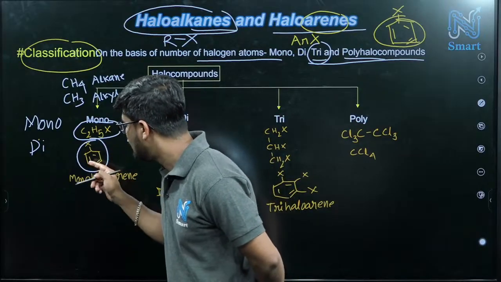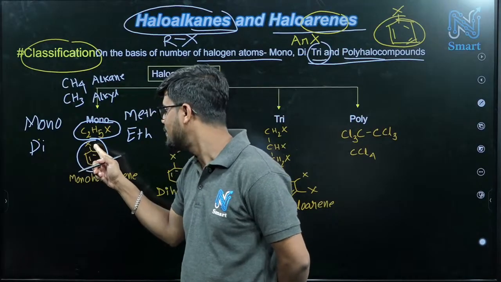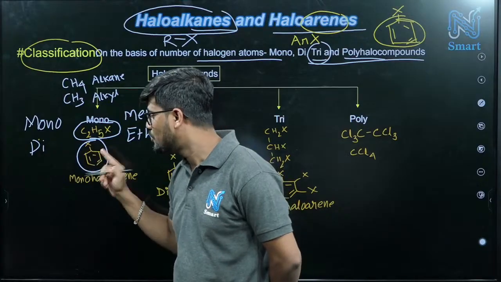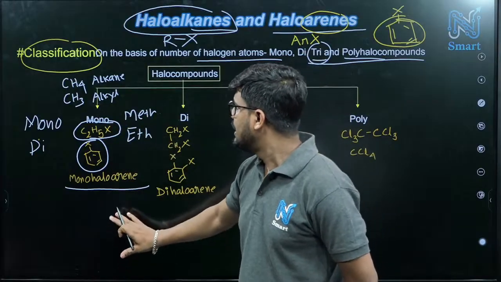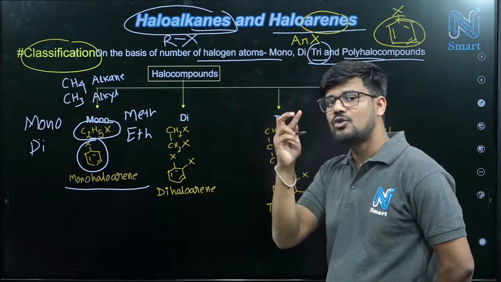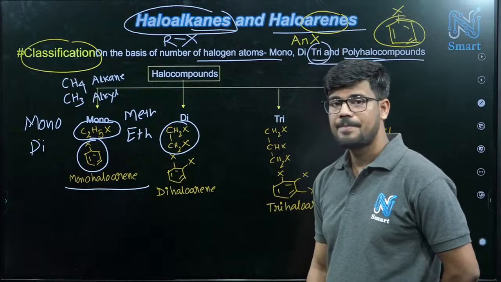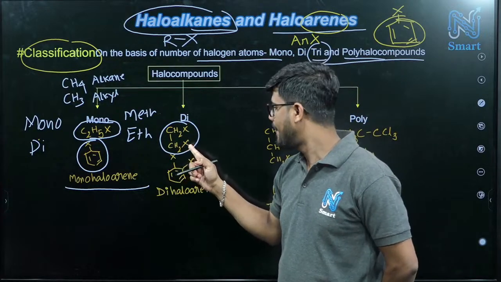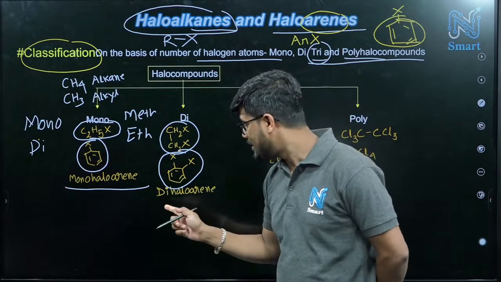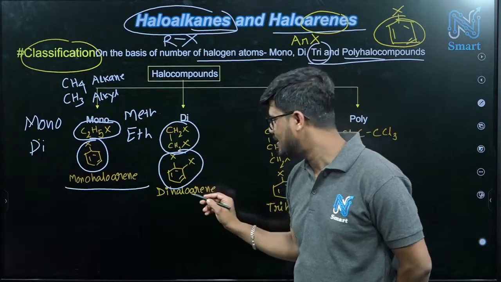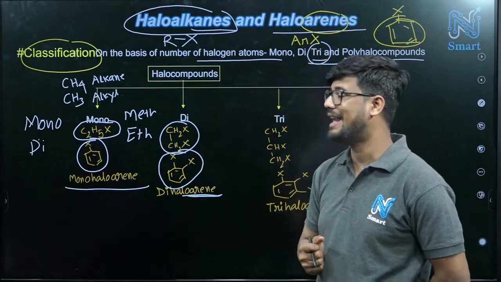Now if you consider this second structure, benzene ring, we have phenyl ring and 1 halogen. So obviously it is a mono halide compound, right? So these two you can consider as mono. Next, di. Di means 2 halogens or halides must be there. So here you can consider this thing. Here we have 2 halogens. Based on this aromatic ring, here also we have 2. So that's why dihaloarene. Ring means the common name arene is coming, and dihalo means 2 halogen atoms or halides we have.